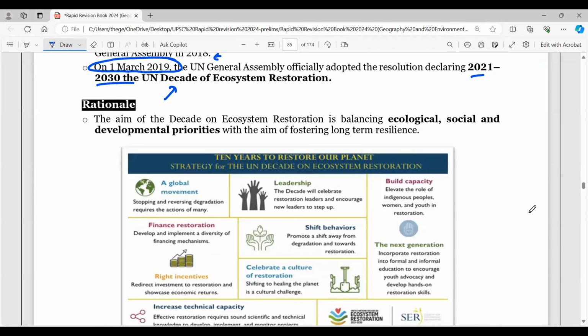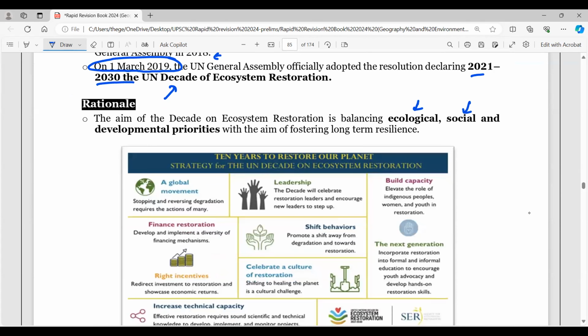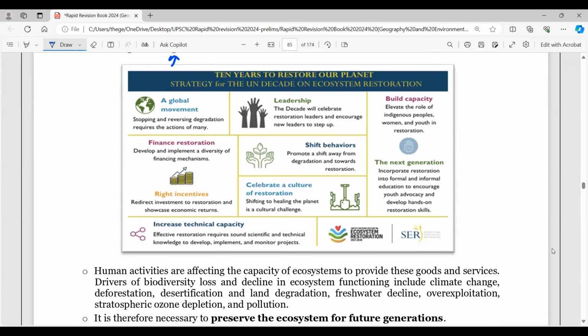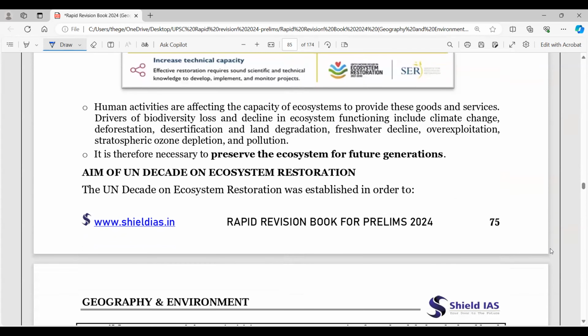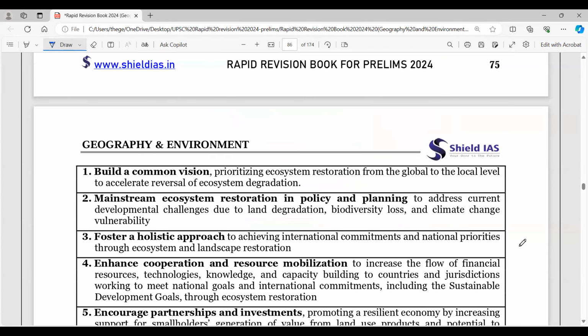Now, what is the rationale behind it? So, ecological, social, and developmental priority. And here is the schematic diagram given for you. If you have downloaded this material from our Telegram link, you'll get it, and you can take a quick reading from here. Now, coming to the next thing, it is very important for preservation of ecosystems for future generations, and the aim of the UN Decade of Restoration. Here, if you observe, it's given in these points.